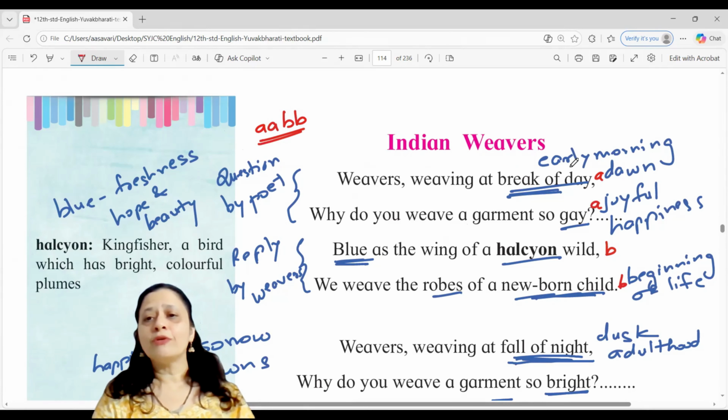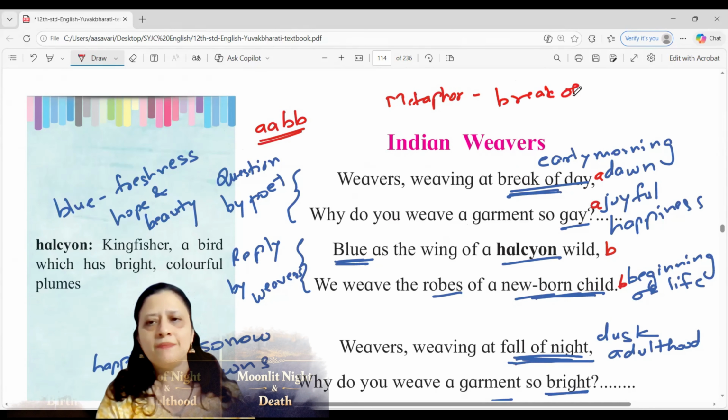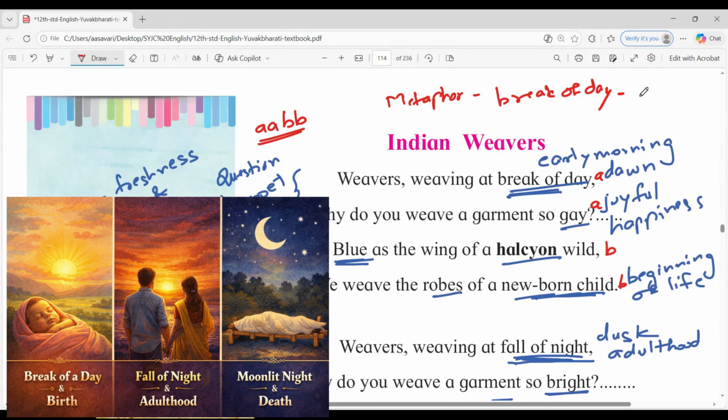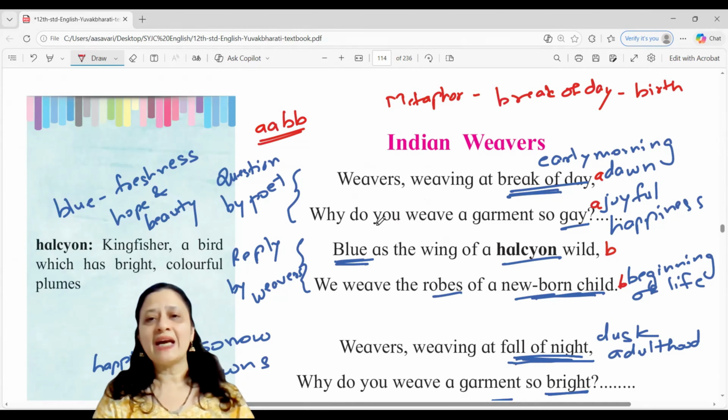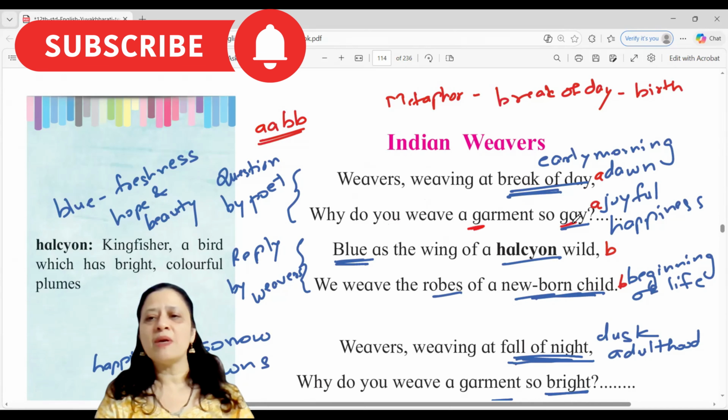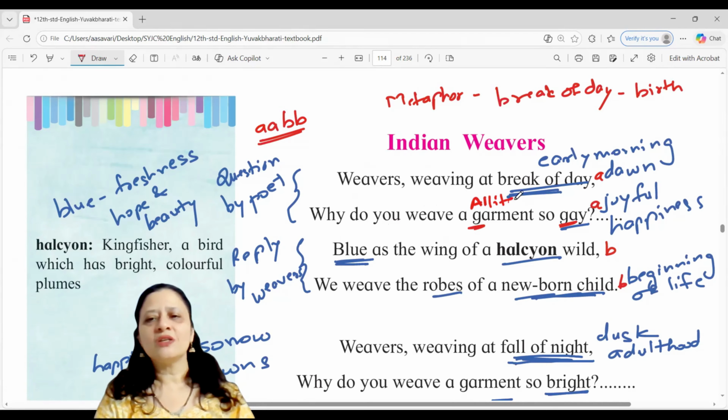As I said, for every stanza, there is a metaphor, right? For the first stanza, what is the metaphor? Comparison of two things: break of day, that is the beginning of the day, and it is compared with birth. So beginning of life. That is the first metaphor in the first stanza. Okay. Second line, why do you weave a garment so gay? So garment and gay beginning with the same sound. So the figure of speech here is alliteration.